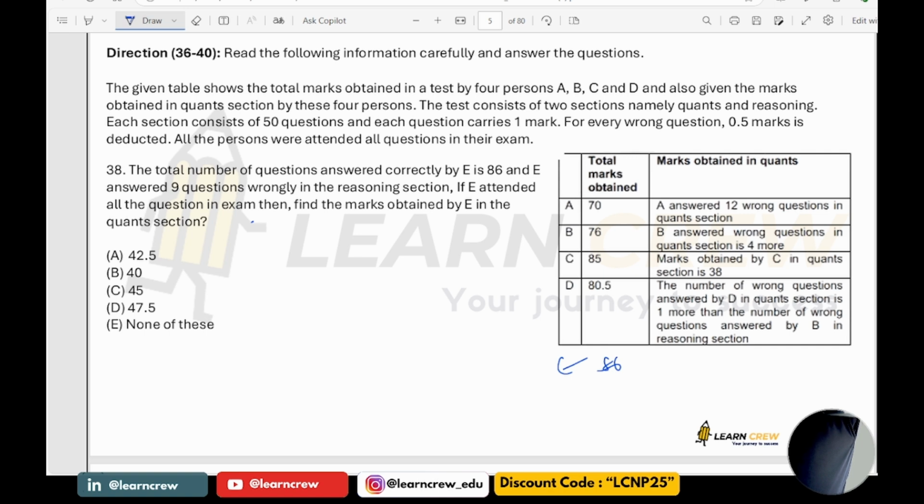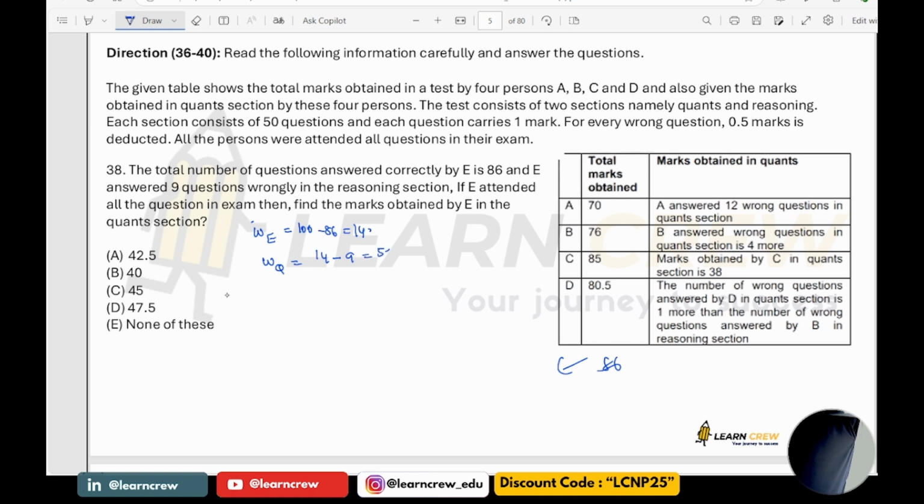So see what is given here. Total number of wrong questions attempted. It is given that he answered how many correctly? 86. So wrong questions attempted by E would be 100 minus 86, which is 14. Now number of wrong questions answered by E in quant section will be 14 minus 9, which is 5.